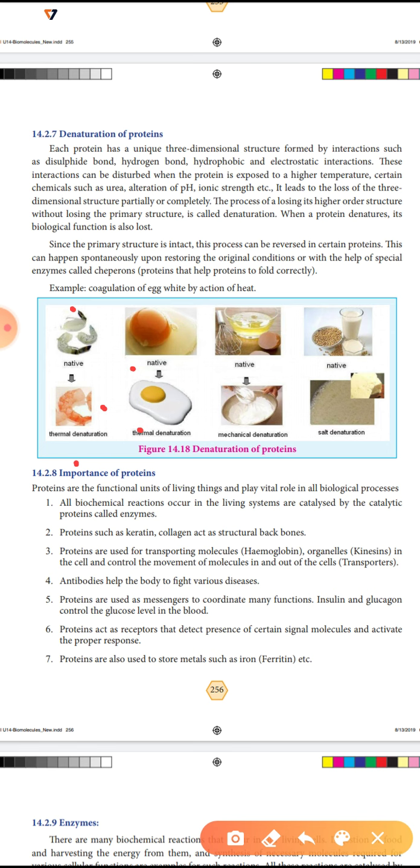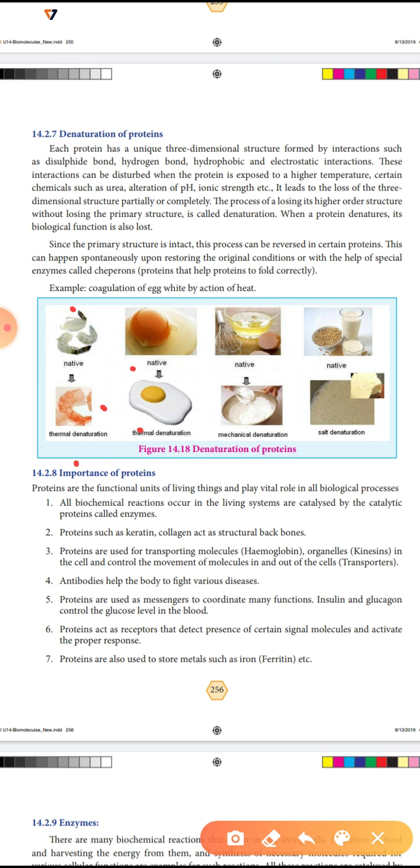Proteins are used for transporting molecules, for example hemoglobin, which transports oxygen, and proteins that control the movement of molecules in and out of the cell. Antibodies help the body to fight various diseases. Proteins are used as messengers to coordinate many functions. Insulin and glucagon control the glucose level in the blood.